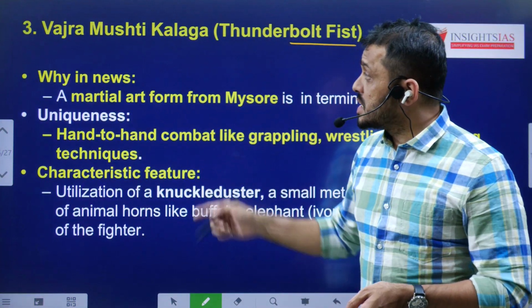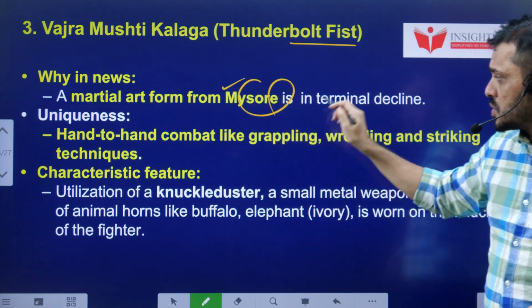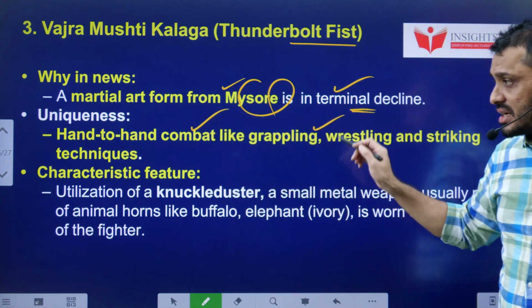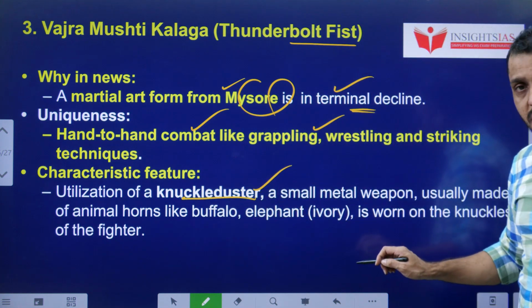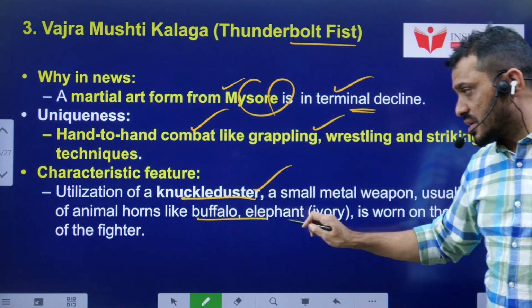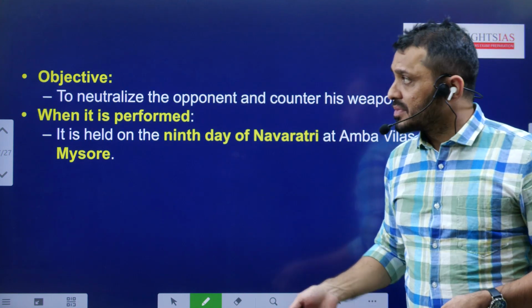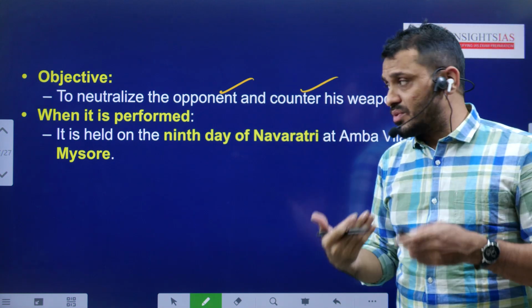Okay, now we will see the Vajra Mushti Kalaga. It is a martial art form from Mysore, and it is in a terminally declining stage. It's hand-to-hand combat where the major characteristic feature is the use of knuckle dusters made of bones from elephants, buffalo, and various animals. The objective is to neutralize the opponent, so it's like a self-defensive art.